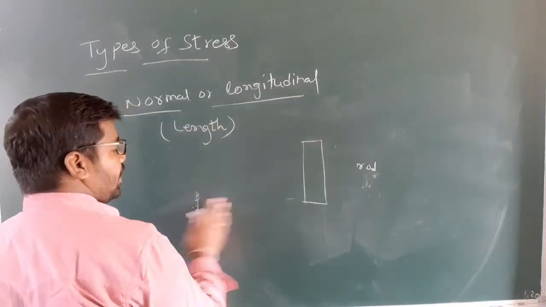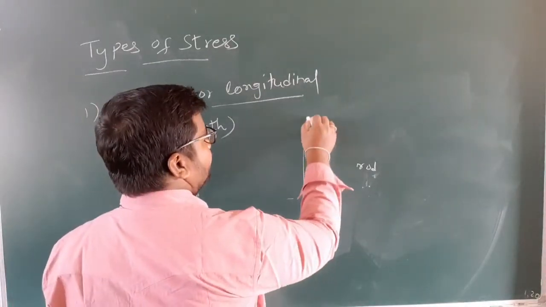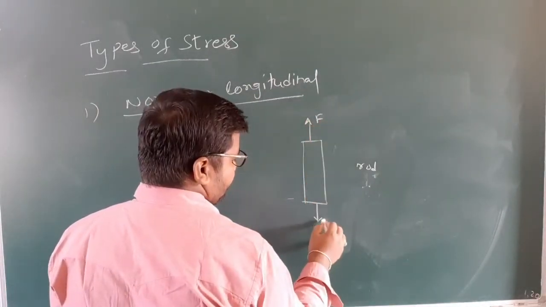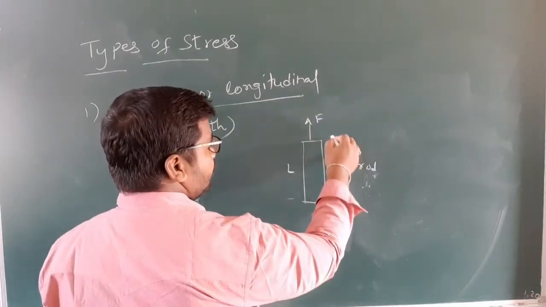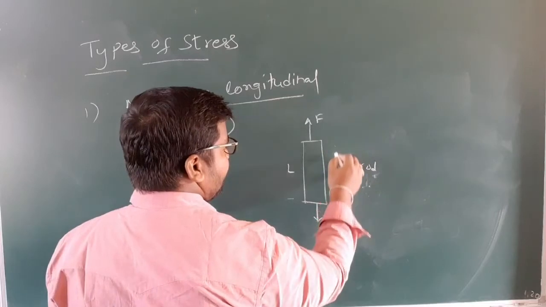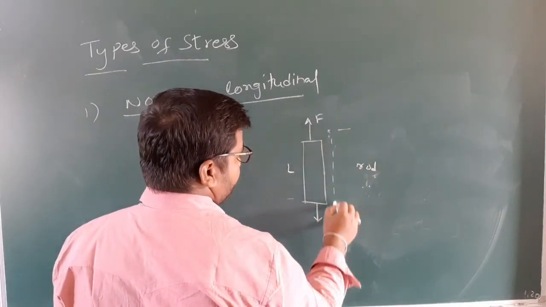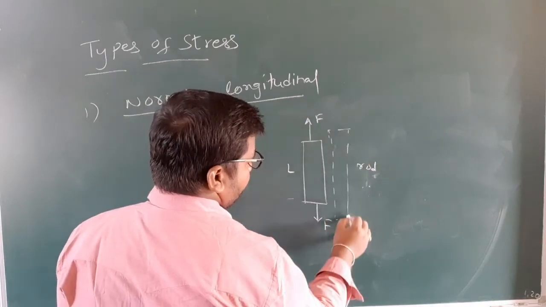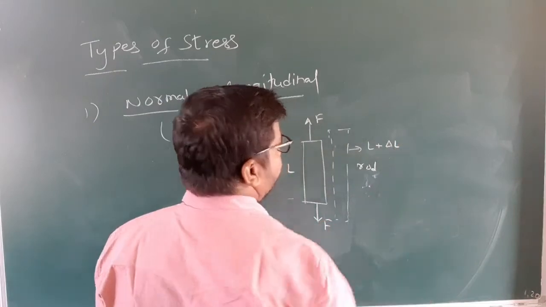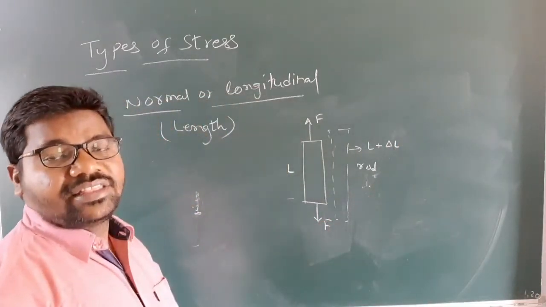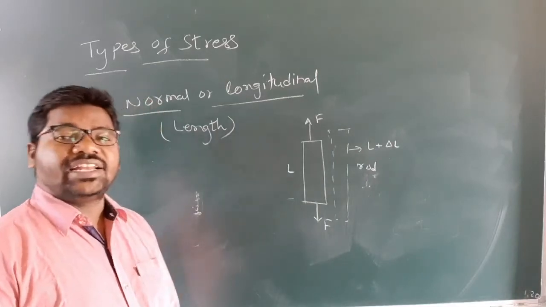Here we are applying a normal force per unit area, like this. We are applying force like this. Original length is L. After application of force, the body will change its length. It becomes like this, denoted L plus delta L. Length increases. Understand, my children?